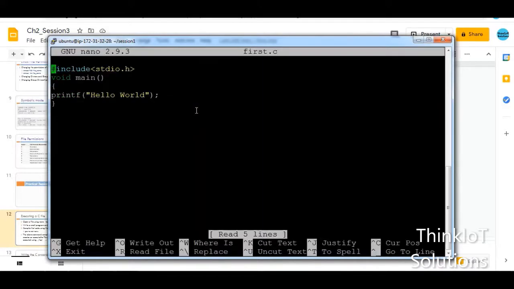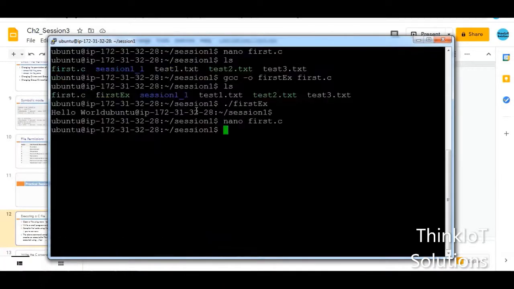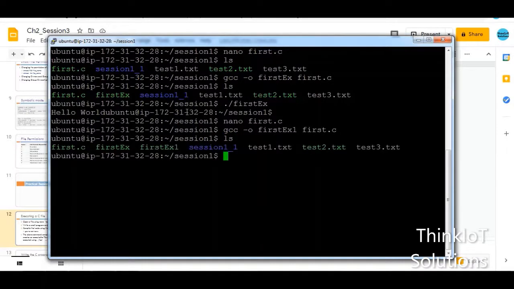So nano first.c, and then I'll give a \n after I print hello world, and then press Ctrl O, enter, and Ctrl X, and do the same process again. So I'll press the upward key to go there. But now, instead of saving into the same executable file, I will do first ex1. So this is the new executable file that I'm creating, and when I hit enter, it is successfully done. When you type ls, you can see the new executable that is created, that is first ex1.